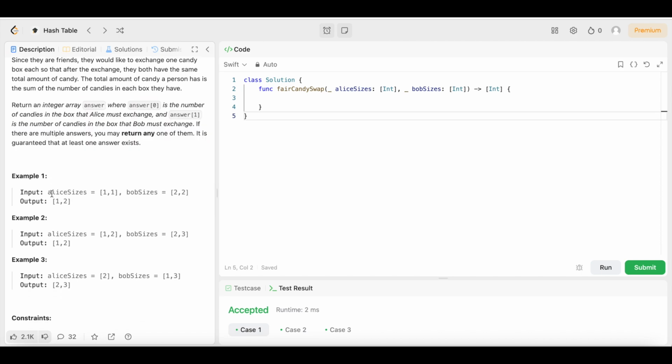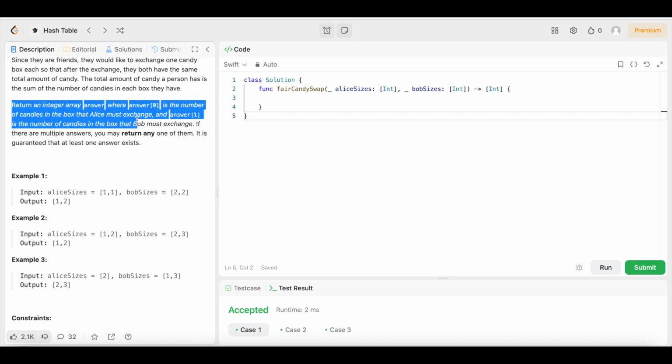In example 1, we have input aliceSizes equals an array of integers 1 and 1. bobSizes equals an array of integers 2 and 2. The output is 1 and 2. The output is 1 and 2 because it says right here, return an integer array answer where answer index 0 is the number of candies in the box that Alice must exchange.